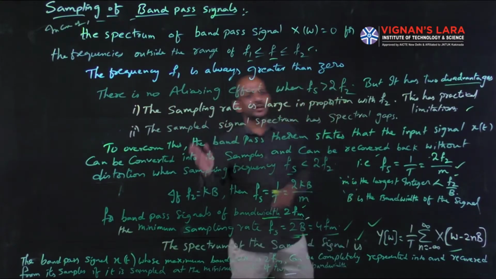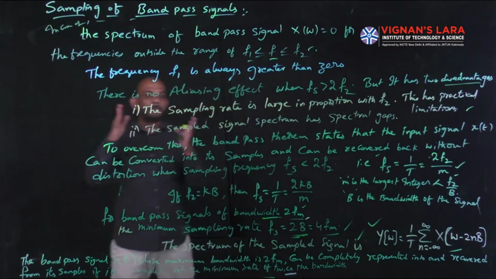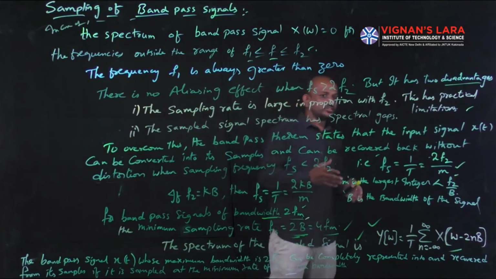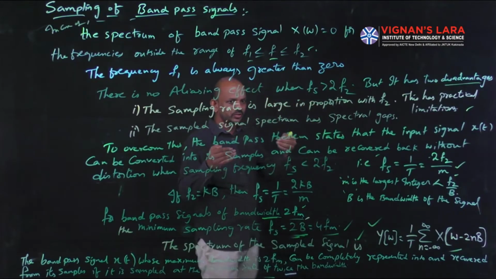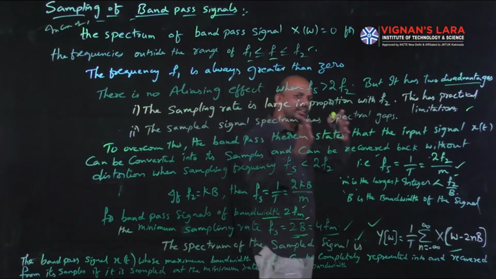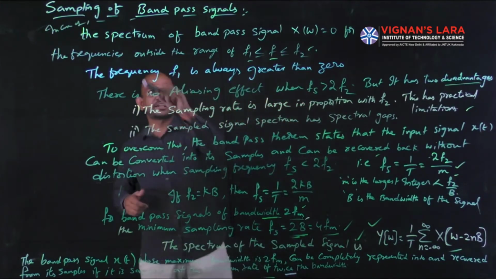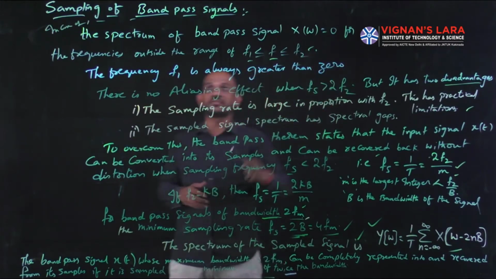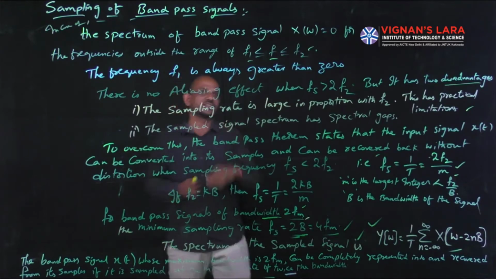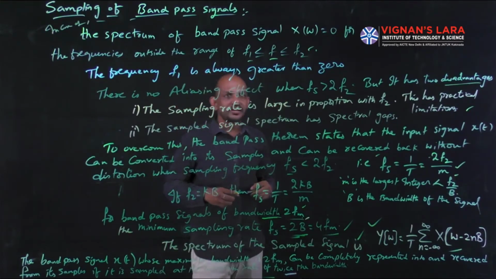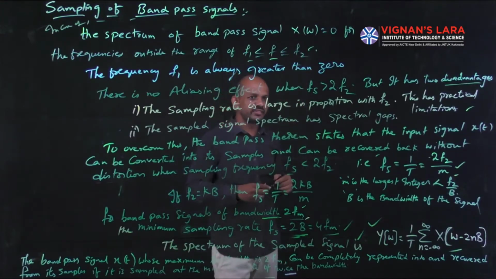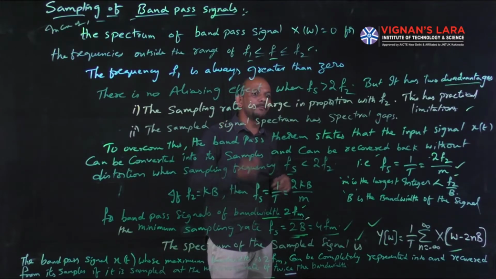In the previous classes, I completely explained the band limited signals and the sampling of band limited signals. Now this is a band pass signal. Here the band pass filter will allow a particular range of frequencies through which the signal will be passed. Hence, in a band pass signal, the spectrum X of omega equals 0 for frequencies outside the range f1 less than or equal to f less than or equal to f2. Here f1 is always greater than 0, and there is no aliasing if fs is greater than 2f2.